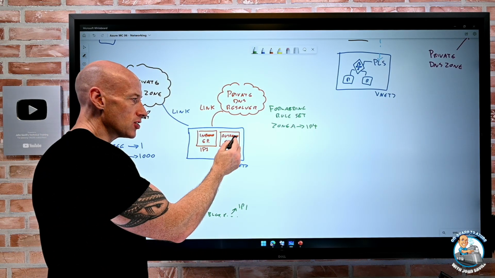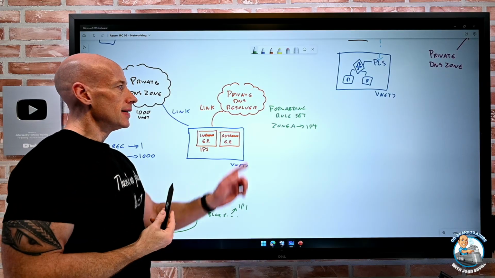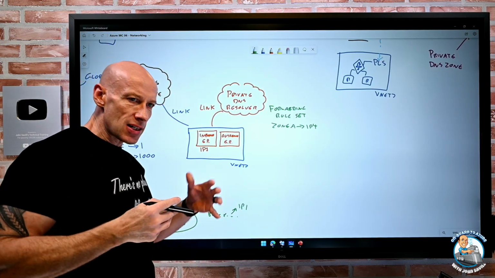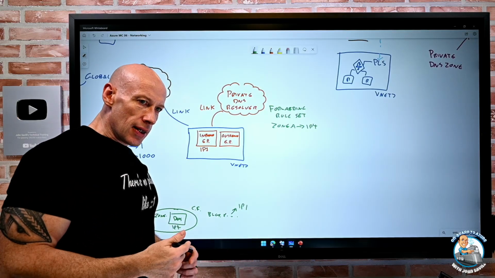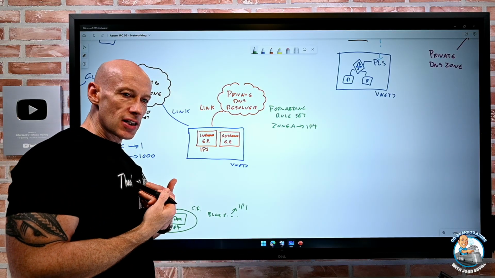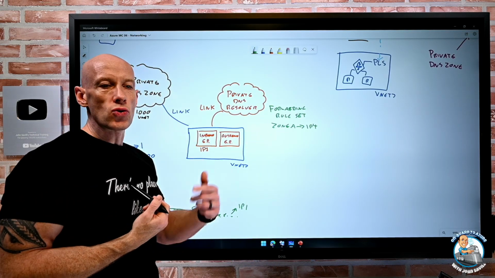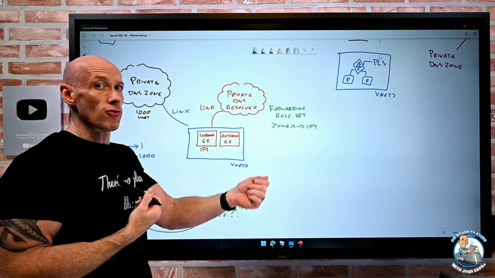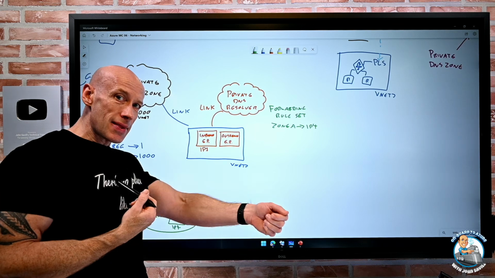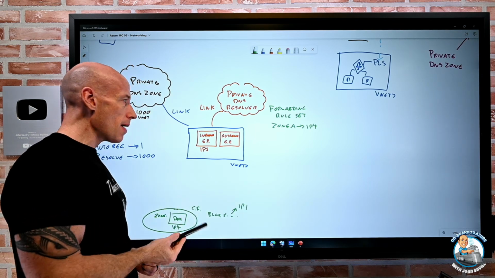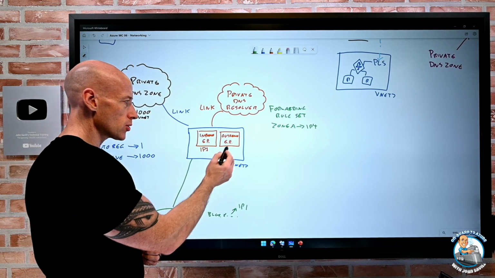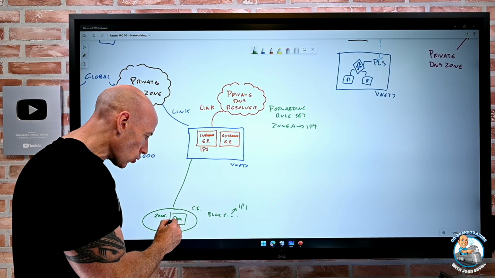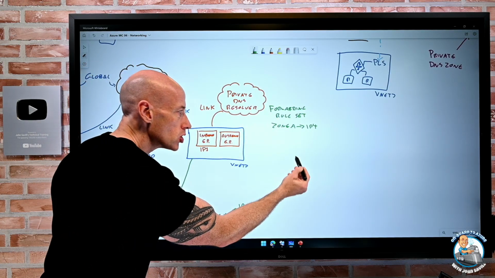Now, it has to use an outbound endpoint. Why? Private DNS resolver is this floating service out there in Azure. It has no actual network. It needs to go and look up these IP addresses for you. It's not just going to tell you go and talk to IP4. It will go and talk to IP4, resolve the record, and return you the response. So it needs a network path to get to IP4. That's what the outbound endpoint does. It uses this to go and talk to this DNS server to do the lookup to return you the response.